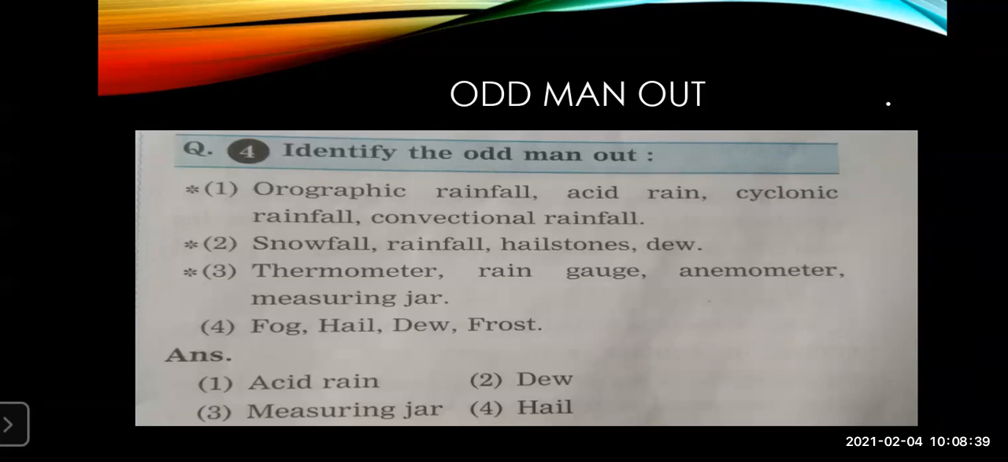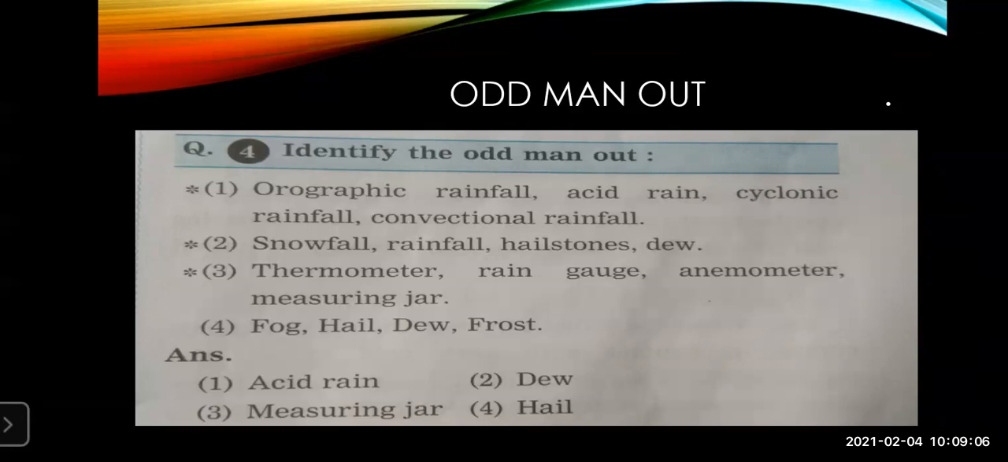So here also you can see odd man out. Now, what is given over here, you can see in the slide, and how to answer this particular question: identify the odd man out. Match the following I'll take afterwards. Just see this slide. Identify the odd man out. Now, what is given over here? Orographic rainfall, acid rainfall, cyclonic rainfall, conventional rainfall.